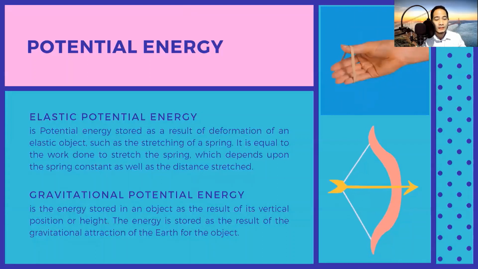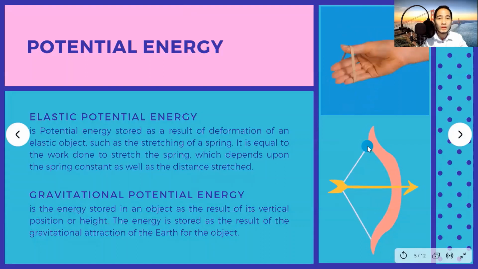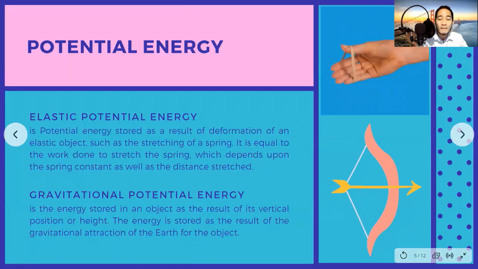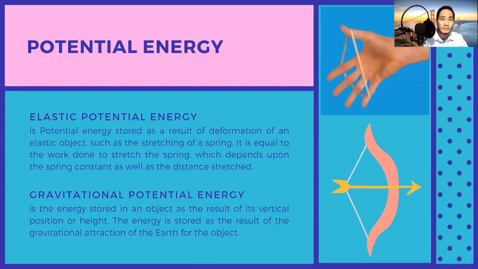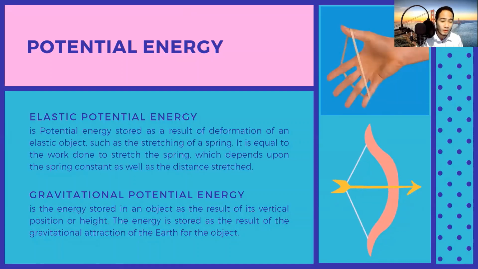Right. Looking at this bow and arrow, if you're going to stretch this bow, it is still elastic potential energy. Pero kapag pinakawalan mo na yung arrow in a bow and hit the dartboard, we're talking about another form of energy. Let's move forward.